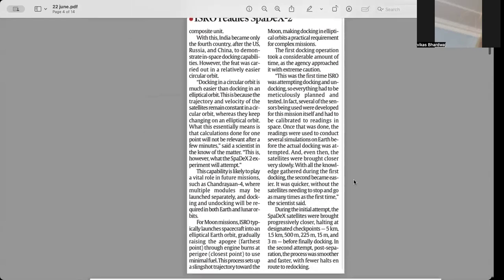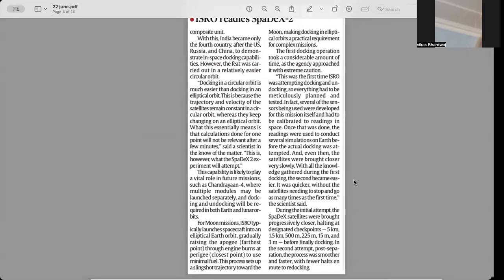कैसे आप space में जोड़ पाते हो, कैसे आप space में पास लेके आते हो. So docking in a circular orbit is much easier than docking in an elliptical orbit. This is because the trajectory and the velocity of the satellite remain constant in a circular orbit, whereas they keep changing in the elliptical orbit. That is why achieving this feat is amazing. So calculations done from one point will not be relevant for the other point. So that is with the examination also.